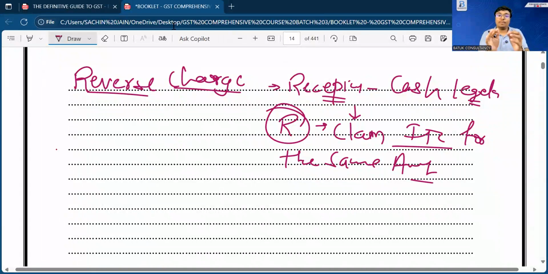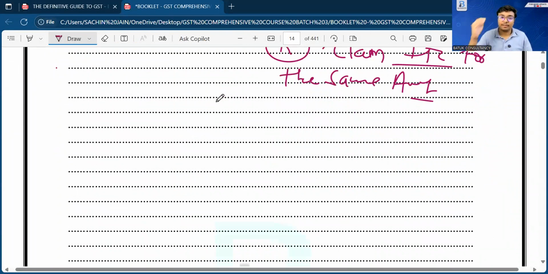That means the amount on which the recipient has made the payment in cash, the recipient is eligible to claim the input tax credit. Now, there may be one doubt: sir, why is he paying the tax in cash and getting the input tax credit? Why is this logic there? So we'll try to understand logically so that the complete concept of RCM will be there in our brain.